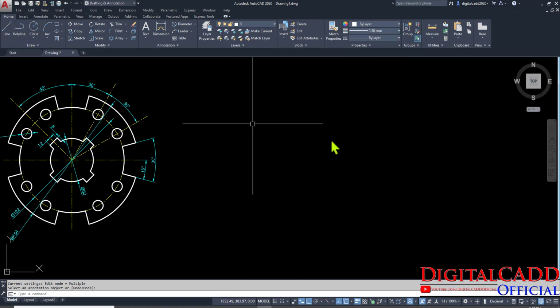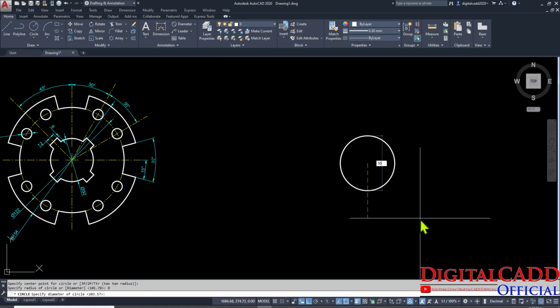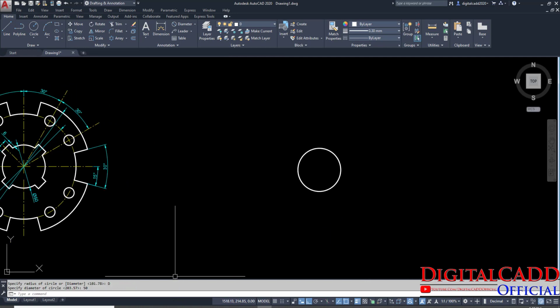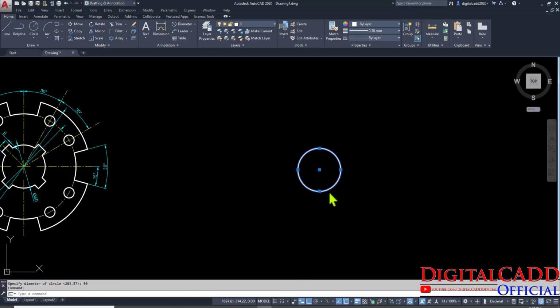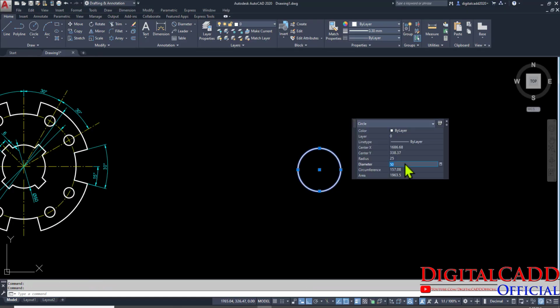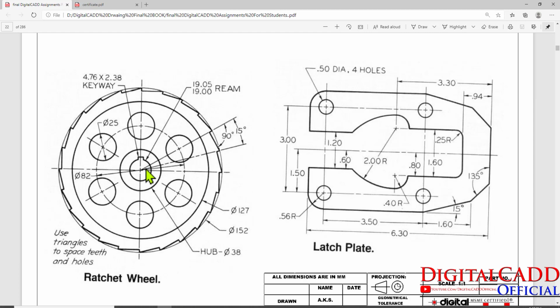Okay, so just C for circle, D for diameter is 50. I'm sorry, this is 38. So just double click here. Here you can see 38. Okay, and now it's time to create this rim. So dimension is given here, 19.00 to 19.05. What does it mean?